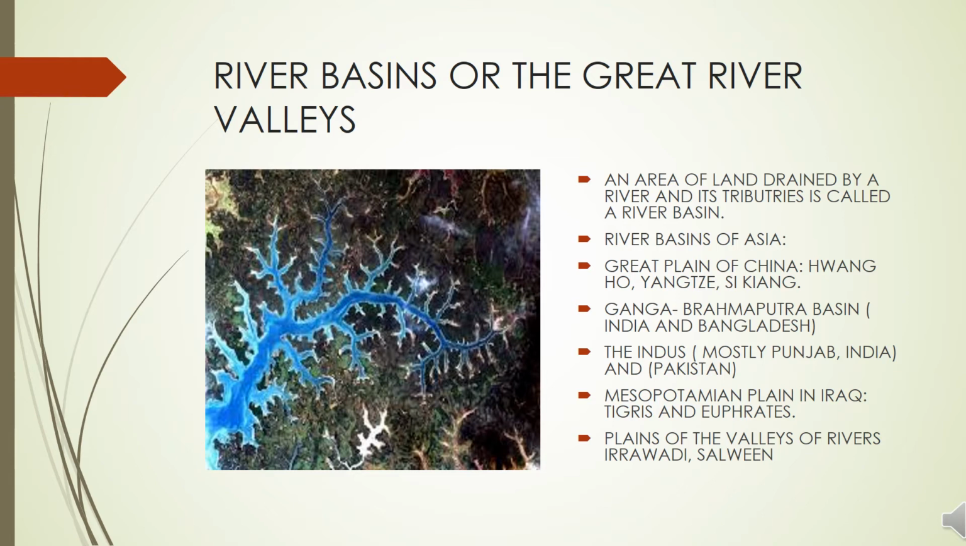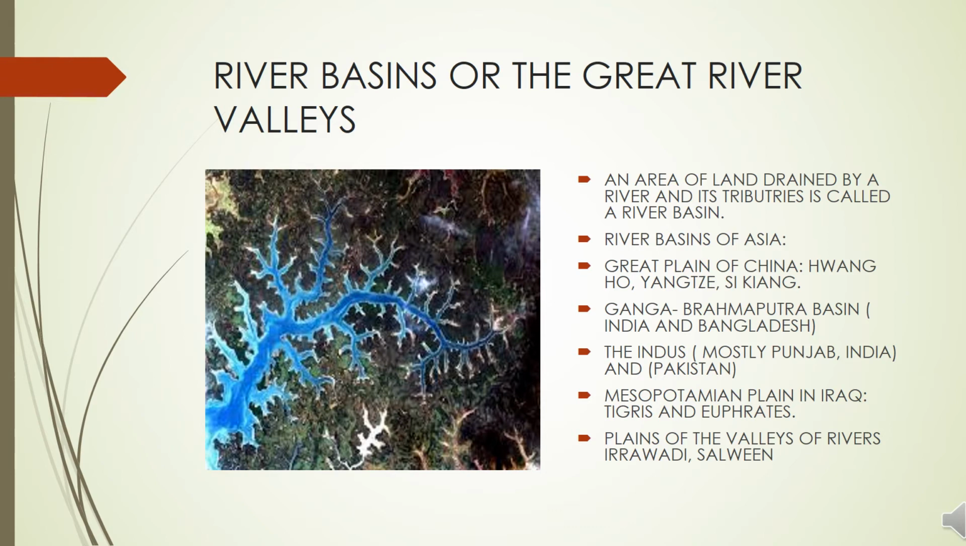Indus is the longest river in Pakistan. Next is Mesopotamian plain in Iraq. This plain is drained by two rivers, Tigris and Euphrates. Next is plain of the valleys of rivers, Irrawaddy and Salween.